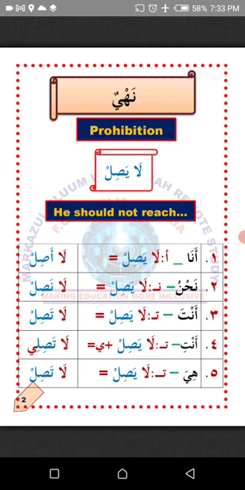Hamsa, number five, here, she. So how do we change the verb la yashil to suit here? All you need to do is to detach yaun and attach ta'un. So the verb la yashil will now become la tashil, which means she should not reach. Remember, we use yaun to talk about a single male person and ta'un to talk about a single female person. Talking about them does not mean talking to them directly. La'alaka fahimt? I hope you understand.